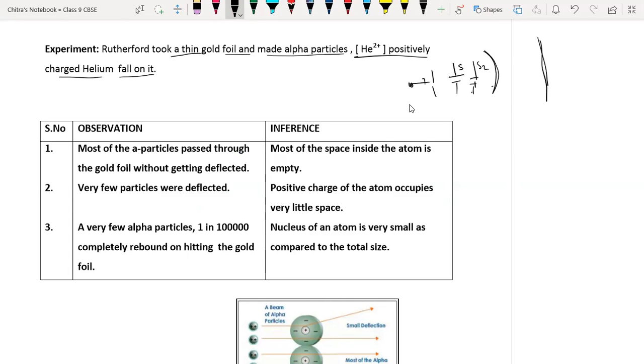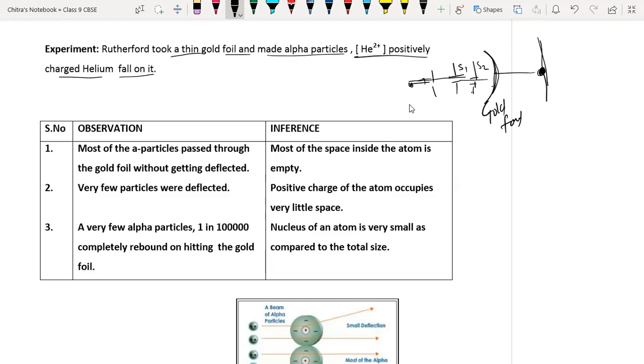Now, when the source starts emitting radiation, this radiation will travel through slit 1 and slit 2, and then collide on the gold foil. This is the gold foil. He found that there is a dark spot over here.